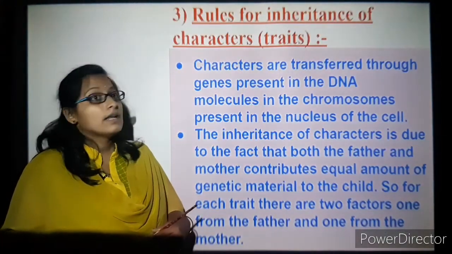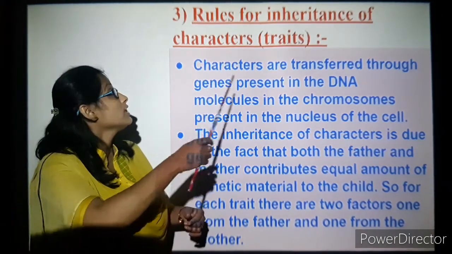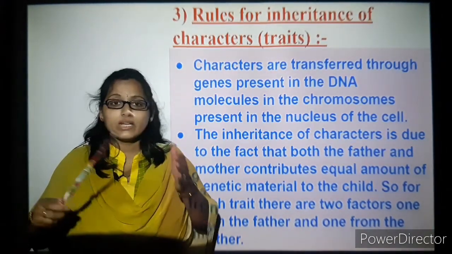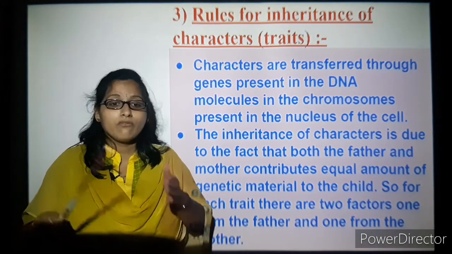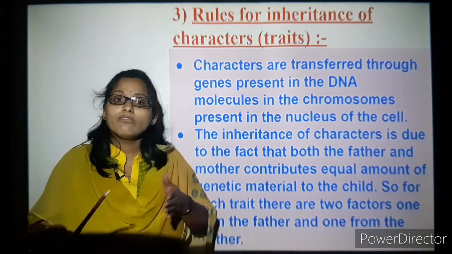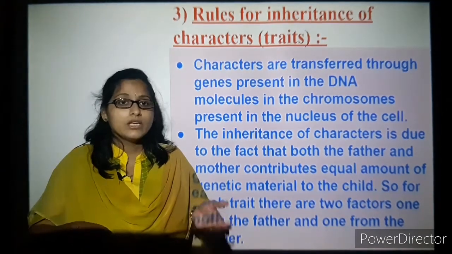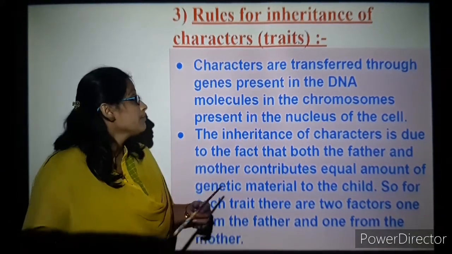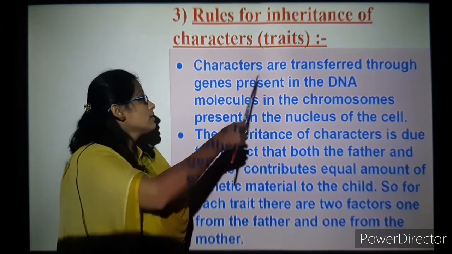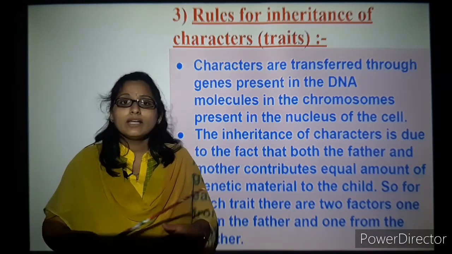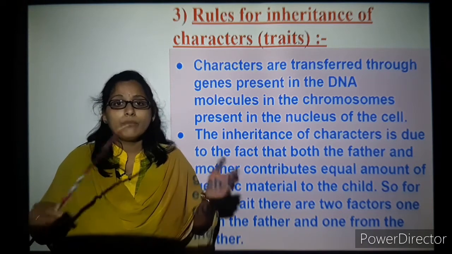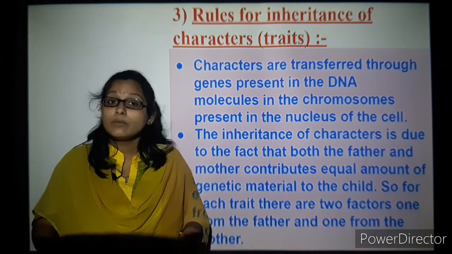So next, let's understand the rules of inheritance of characters. How the characters, or traits, or the genes are carried over from one generation to another, or from parents to offspring. We will see that one by one. Characters are transferred through the genes present in the DNA. You might have studied about the cell.